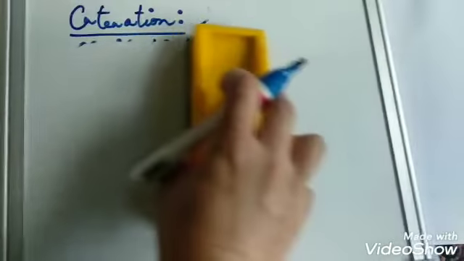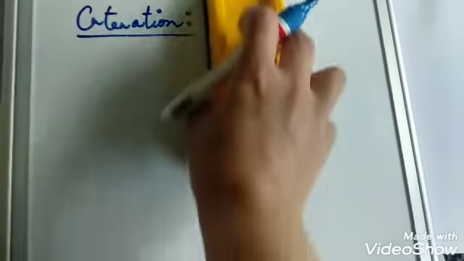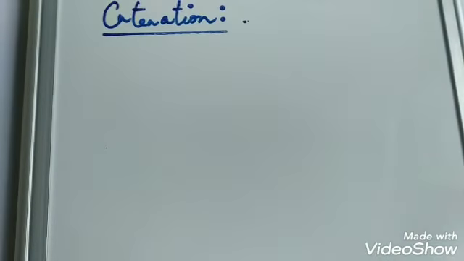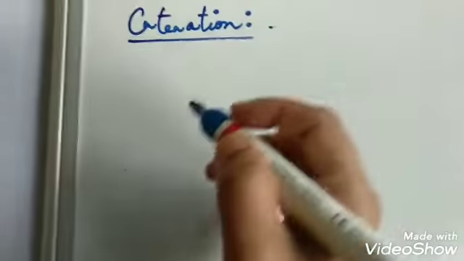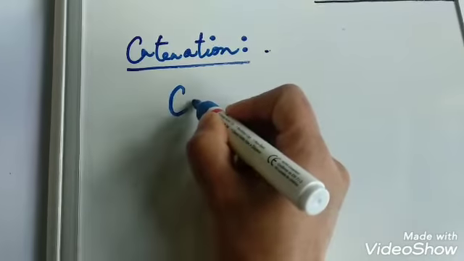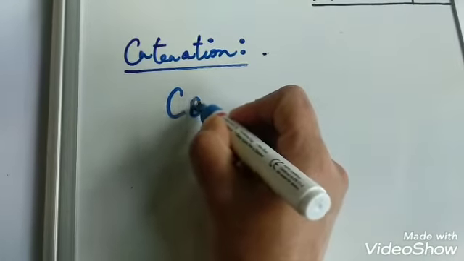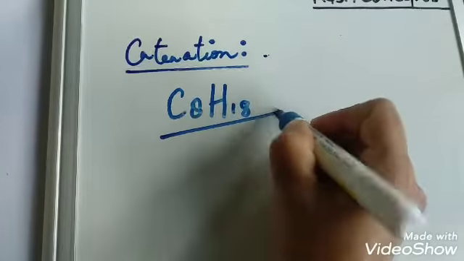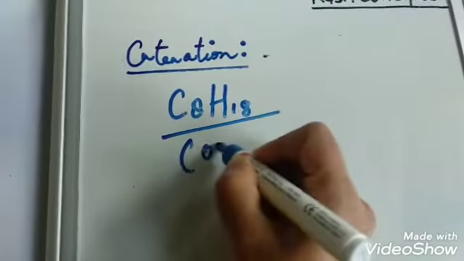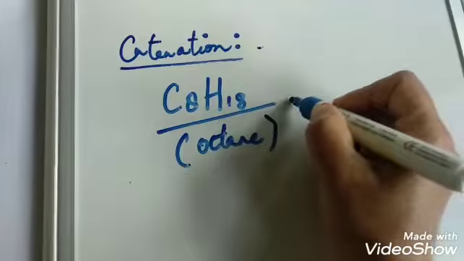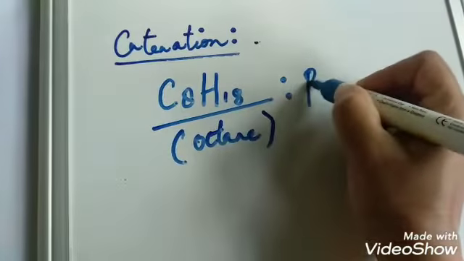Before going into the main reason that is attributed to this outstanding property of carbon, I will cite an example here. Like we have C8H18. This compound is known as octane, and it is the main constituent of petrol.